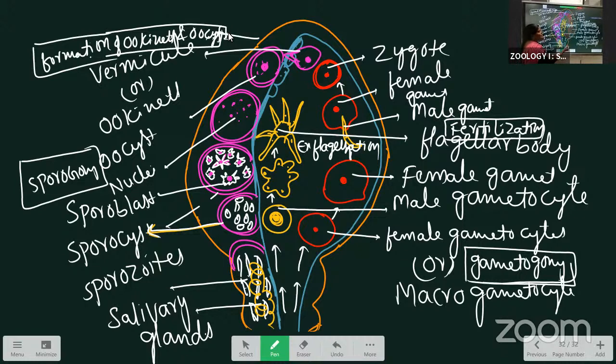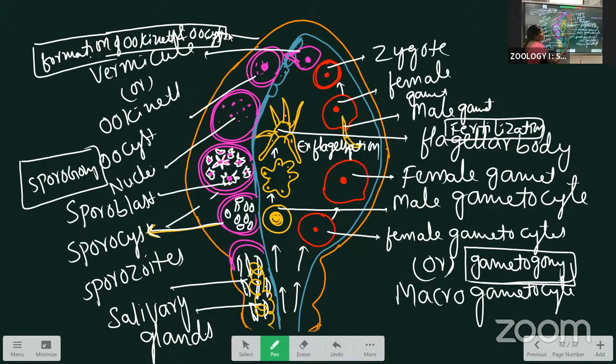There are two types of gametocytes. One is the larger one, the female gametocyte. The second one is the male gametocyte, also called the microgametocyte. Here, the female and male gametocytes enter inside. This is the mosquito crop. Inside the crop, both gametocytes are present. These gametocytes develop as gametes.